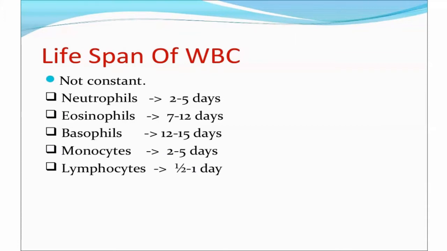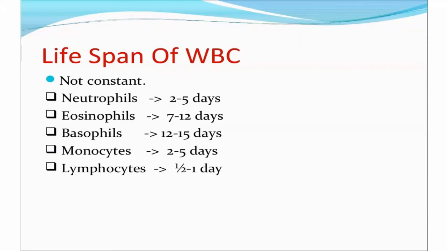lifespan. Neutrophils can survive for 2 to 5 days. Eosinophils can survive 7 to 12 days. Basophils can survive from 12 to 15 days, while monocytes survive for 2 to 5 days, and half to 1 day is the survival span of lymphocytes. As all these types of WBC have their own nucleus, they can replicate themselves. They can divide mitotically to increase their number, unlike RBCs.